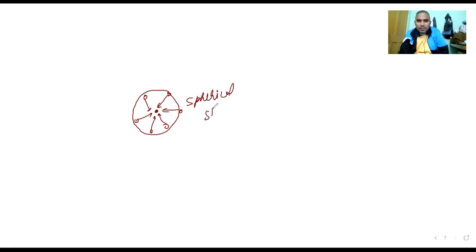This spherical shape is because of surface tension. The result is surface tension.